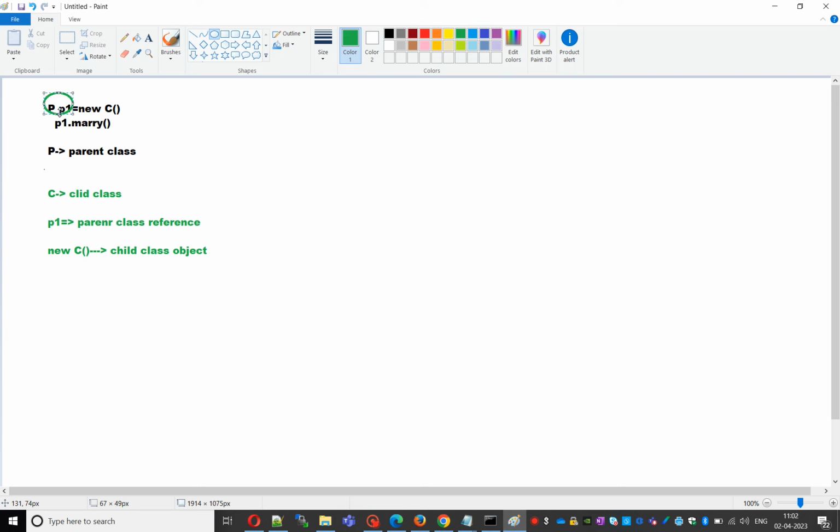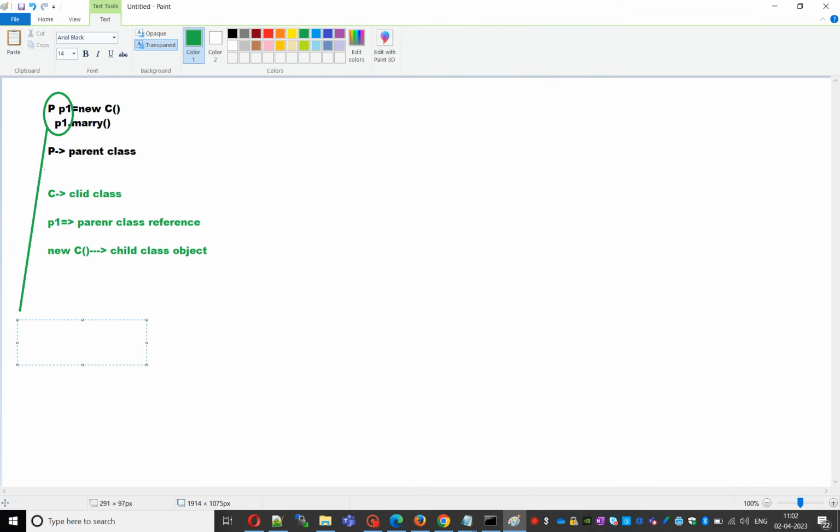Only it will check that P1 — that is the compiler's job. The compiler will check whether the marry method is present in P, the parent, or not.